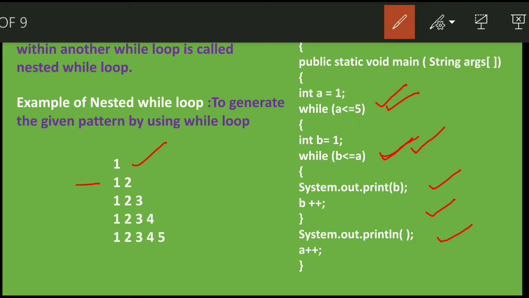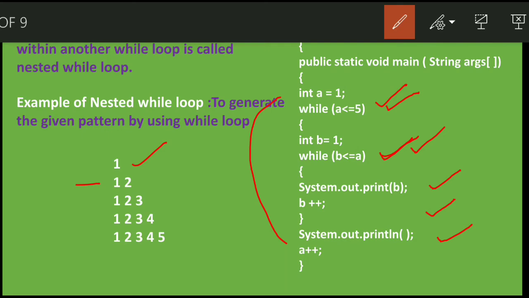a is incremented by a++, that is, a's value right now is 1. So 1 plus 1 is 2. Now again we'll go back to the while loop. Then again, a is less than or equal to 5. Yes, a's value is 2. 2 is less than 5. Now we'll enter int b equals 1, while b is less than or equal to a. So b is less than or equal to a. Yes, b's value is 1, then 2. So 2 is equal to 2.